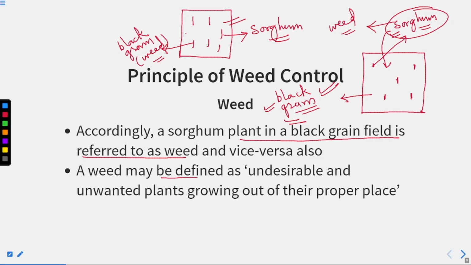So a weed may be defined as undesirable and unwanted plants growing out of their proper place. So this is not the proper place for the sorghum here. This is the proper place for black gram. This is not the proper place for the black gram here. This is the proper place for sorghum.